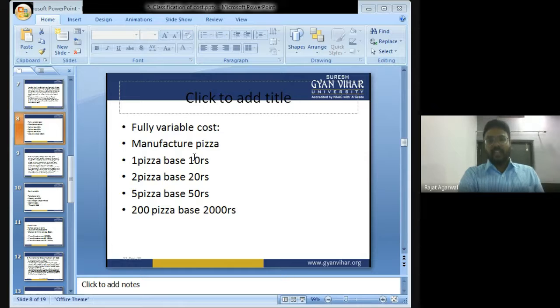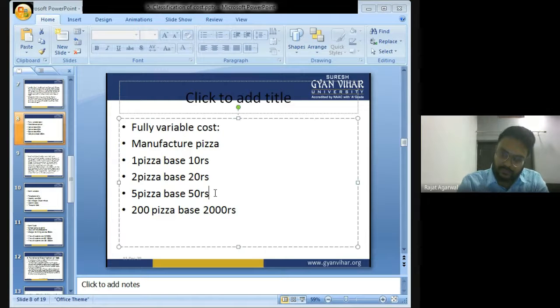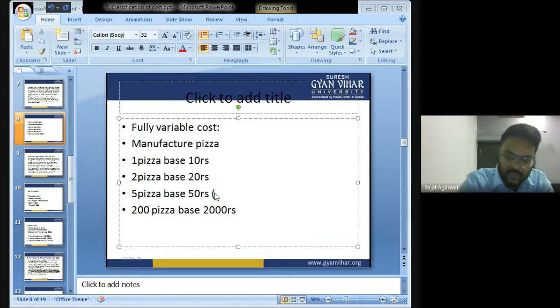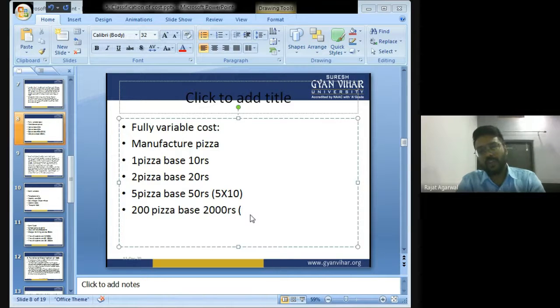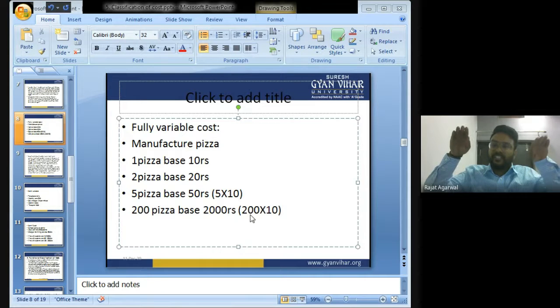10. If I manufacture two pizza bases, how much cost do I have to incur? 20. If I manufacture five pizza bases? That is 50, 5 into 10. If I manufacture 200 pizza bases, then you have to incur rupees 2000. So you see that variable cost is that cost which increases when the volume of production increases, and it will decrease if the volume of production decreases.